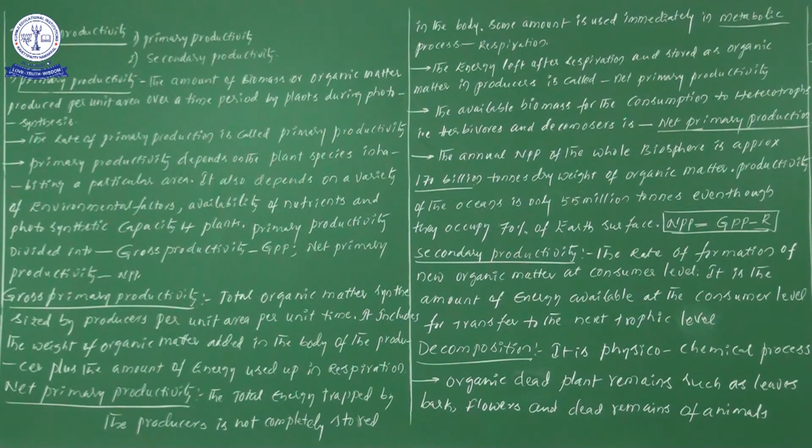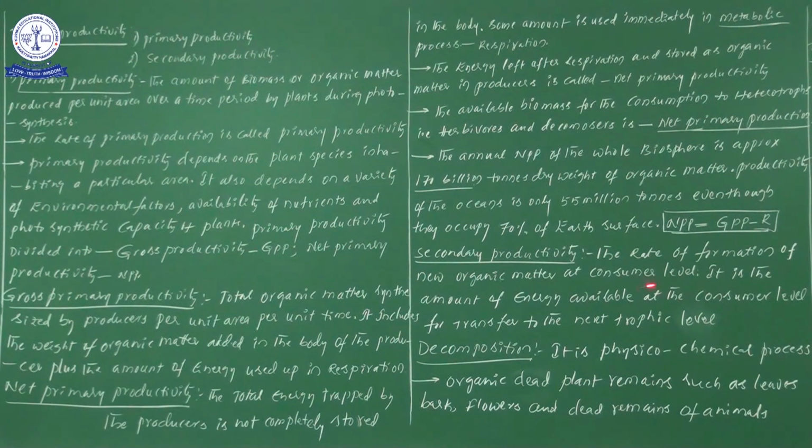Because of the supply of food materials, because of the supply of food grains, new organic matter is synthesized, or there is the formation of new organic matter. So at the consumer level, the formation of new organic matter can be considered as secondary productivity.